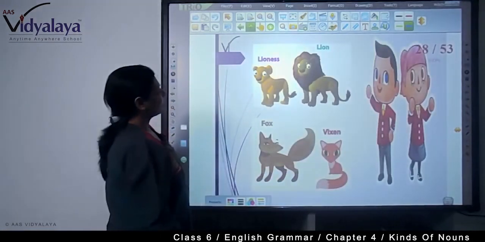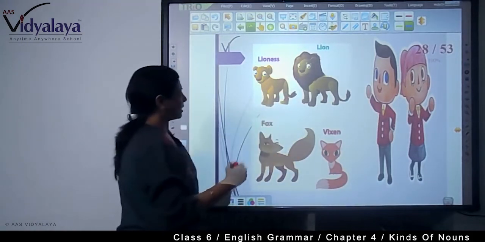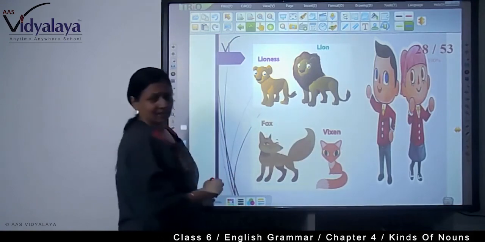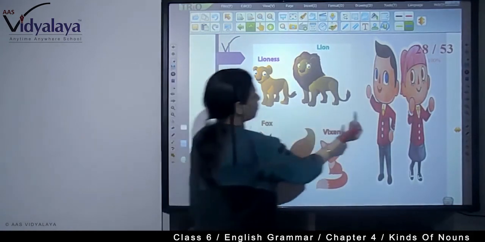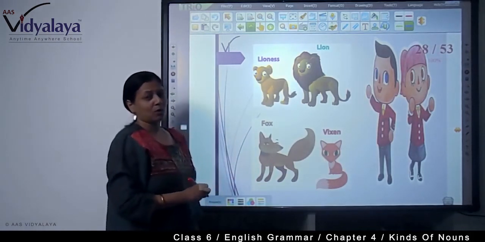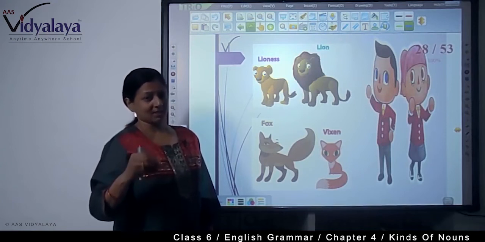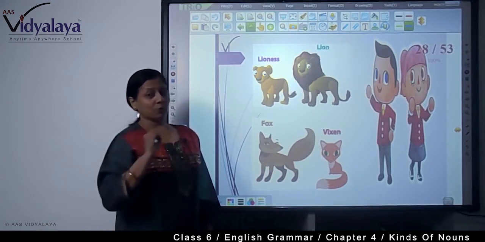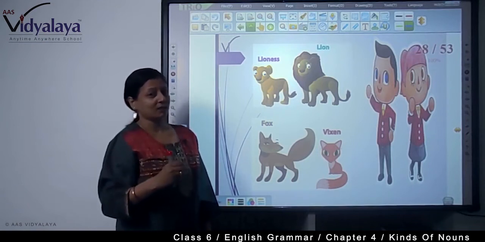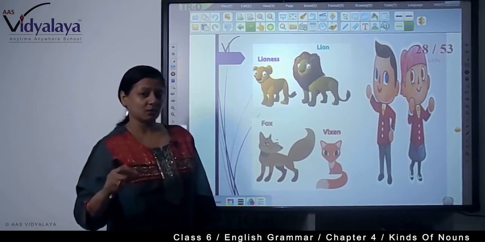Now you see lion, lioness, this is male, this is female, masculine, feminine. Fox, masculine, vixen, feminine. Boy, girl, masculine and feminine. So there is a list of masculine and feminine genders. The list is there in the grammar book. You will have to go through it. There is a list of all these nouns: neuter gender, common gender, masculine and feminine.